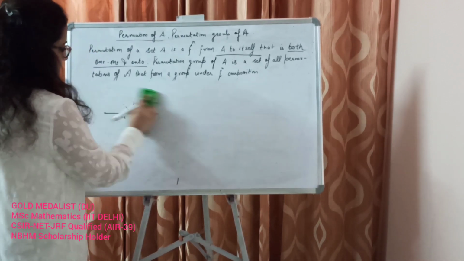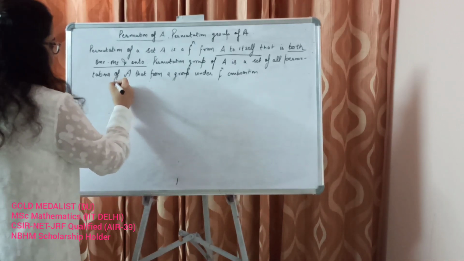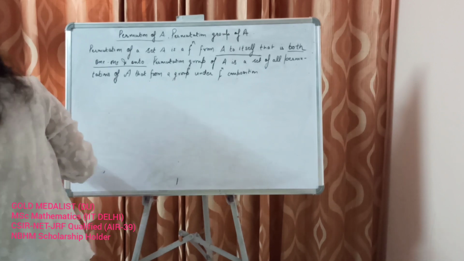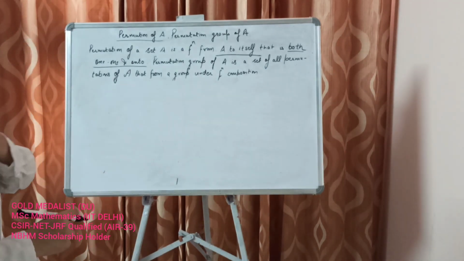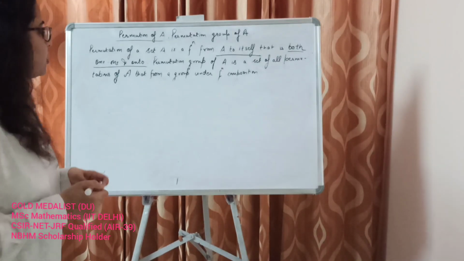So next, we have taken some good examples of one-one onto functions and functions which are not one-to-one, to define permutation groups.